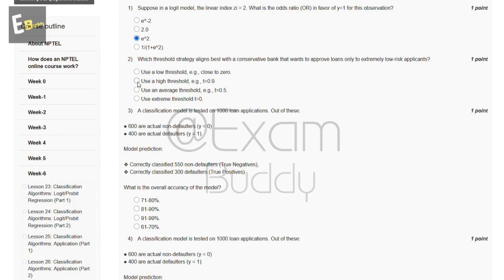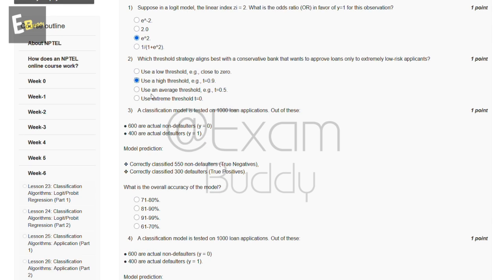Now the second question is, which threshold strategy aligns best with a conservative bank that wants to approve loans only to extremely low risk applicants? These are the options, and the answer to our second question is B. Use a high threshold, for example t equal to 0.9.